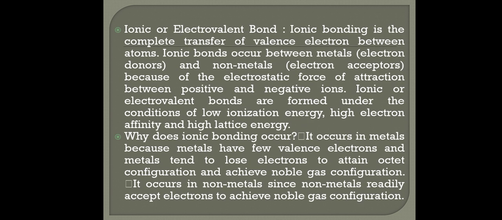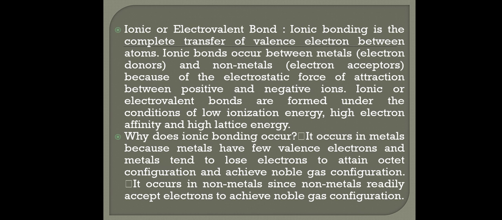Ionic or electrovalent bond. Ionic bonding is the complete transfer of valence electrons between atoms. Ionic bonds occur between metals, electron donors, and non-metals, electron acceptors, because of the electrostatic force of attraction between positive and negative ions. Ionic or electrovalent bonds are formed under the condition of low ionization energy, high electron affinity, and high lattice energy. Why does ionic bond form?